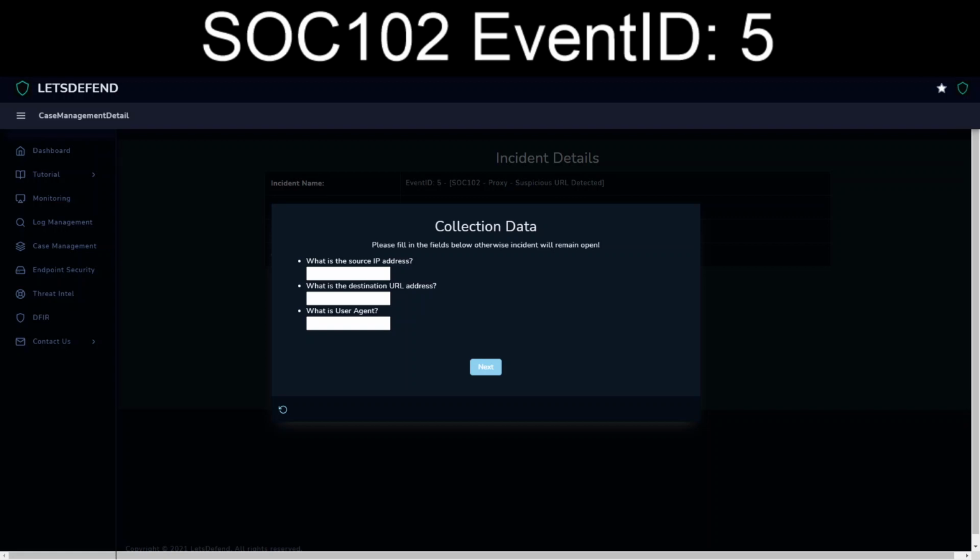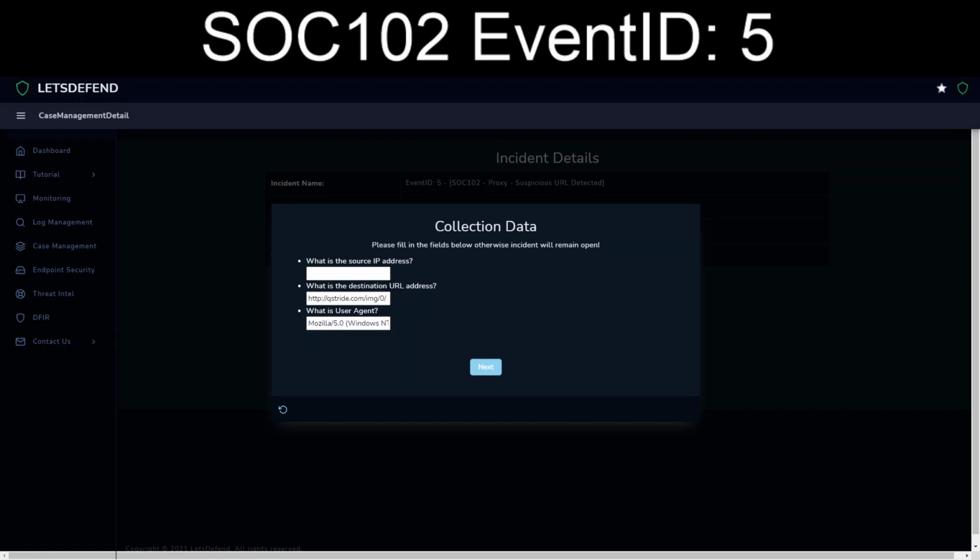Destination URL. Okay, we're going to grab the entirety of the agent string. We will verify Mozilla is at the starting point, since that's been an issue.